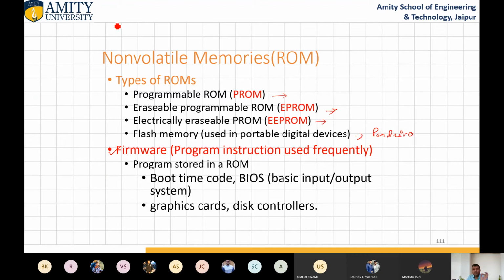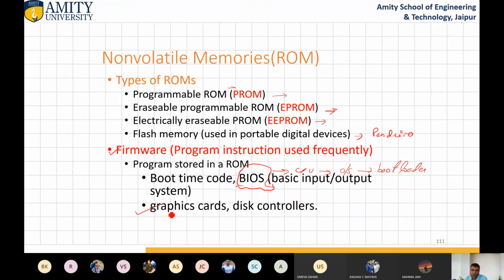Like boot time code, the basic input output system consists of boot time code, and this is fixed in nature. This BIOS tells the CPU where the operating system's bootloader is. Then it will invoke the bootloader and automatically switch on the operating system.